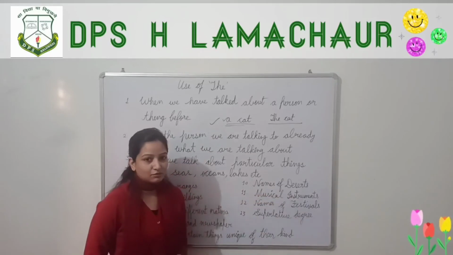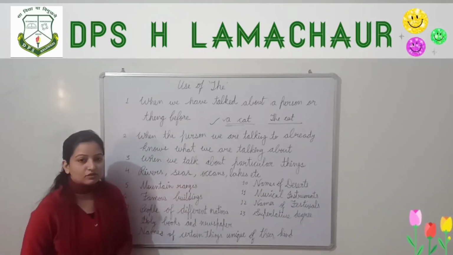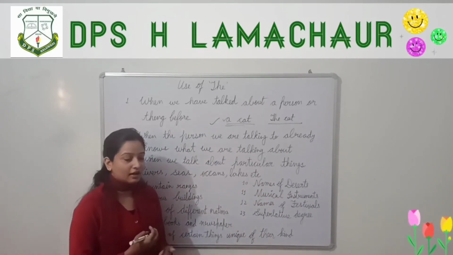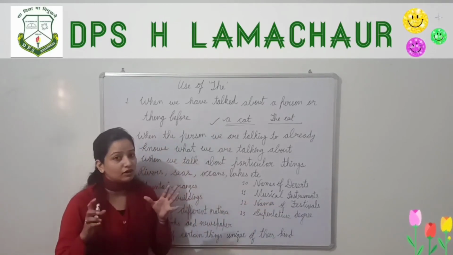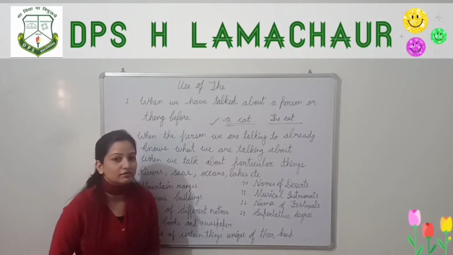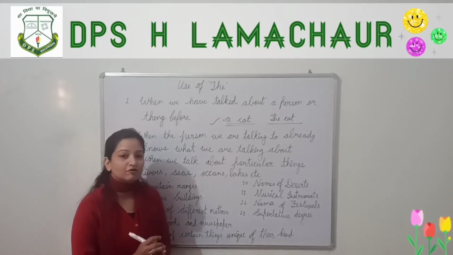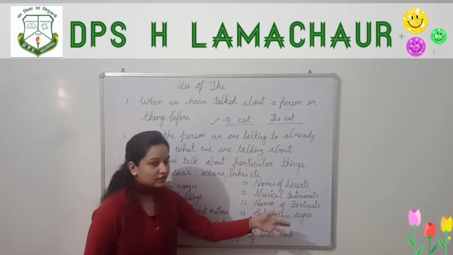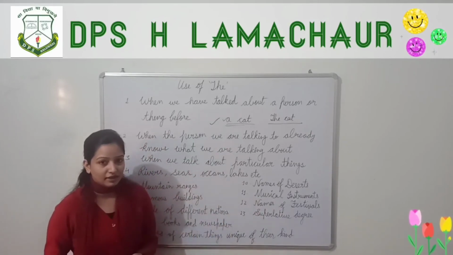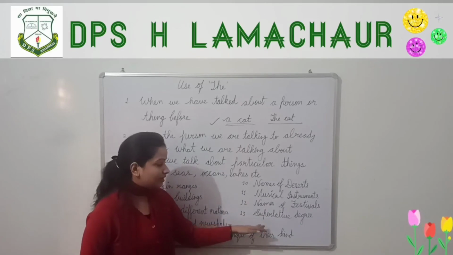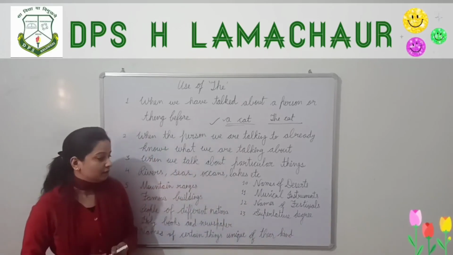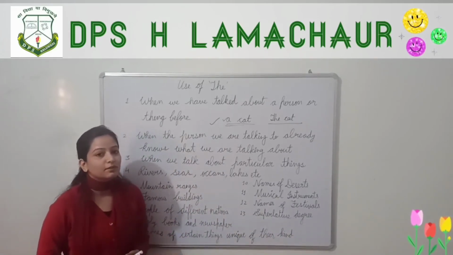Names of deserts, before the names of deserts also we use the, like the Sahara Desert. Now the musical instruments, before the musical instruments always we use the, like the flute. Names of festivals, the Diwali, before the festival names also we use the. And the next is superlative degree. Before the superlative degree we use the.